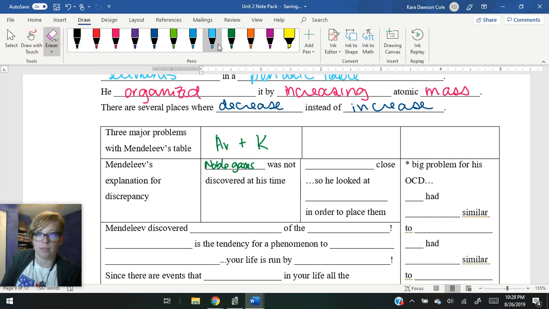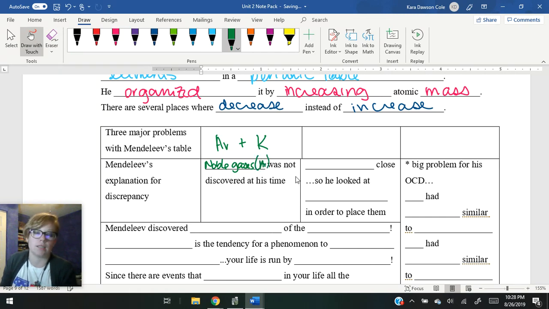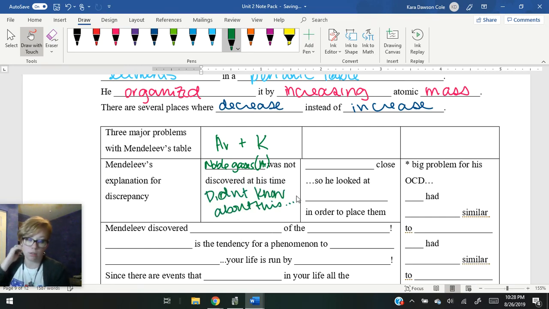So for instance, argon was not discovered during his time. He didn't know about this one. So again, he didn't know that argon's mass is higher than potassium's mass.